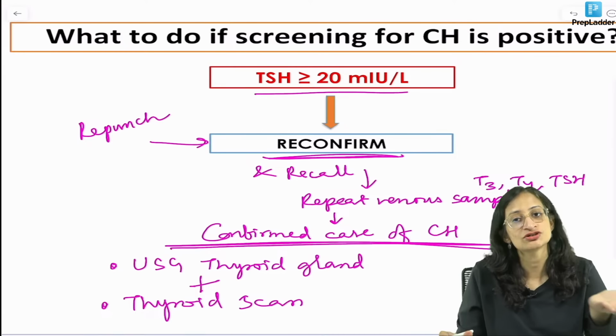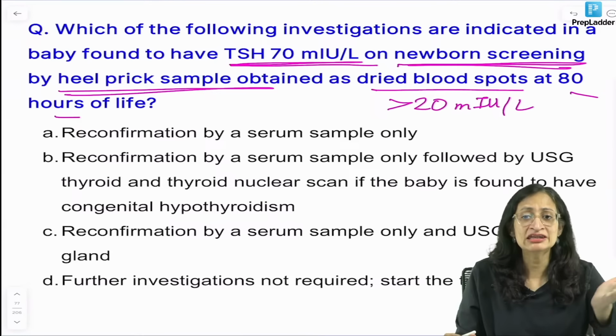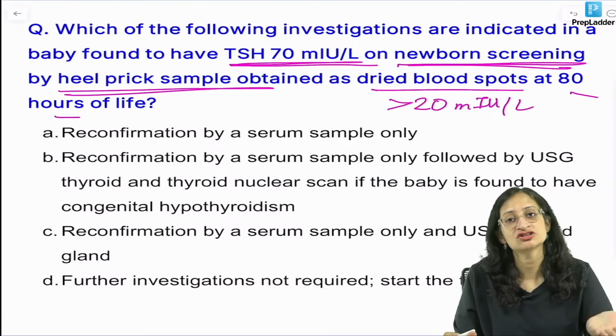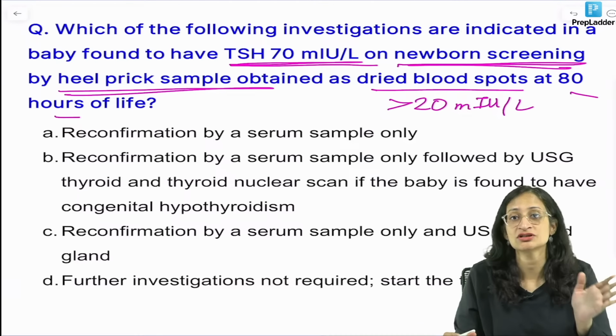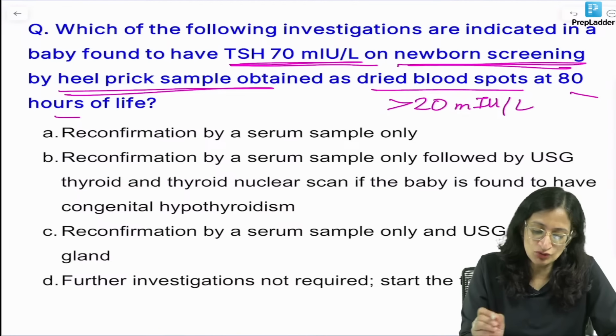Of course, the treatment is levothyroxine. We know that. And the earlier you start the treatment, the better the child does. You can prevent intellectual disability or mental retardation, and you can ensure normal growth and all that. So what do you do next?